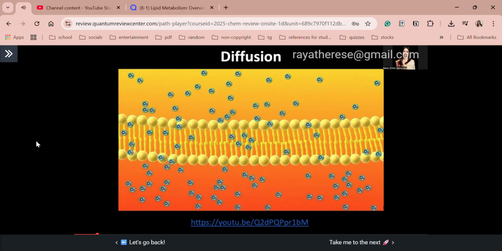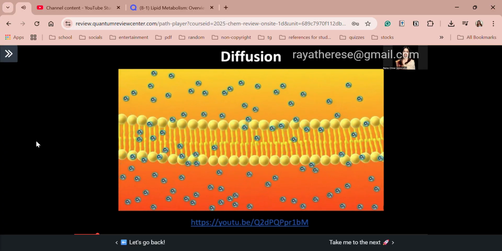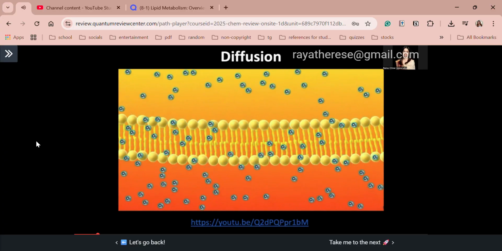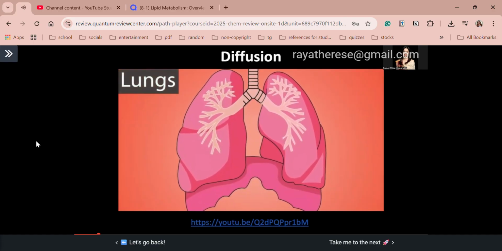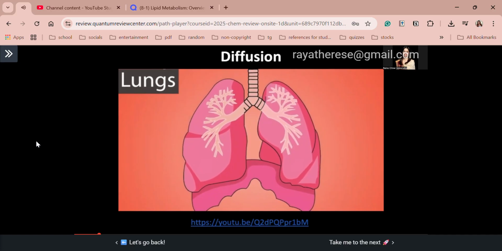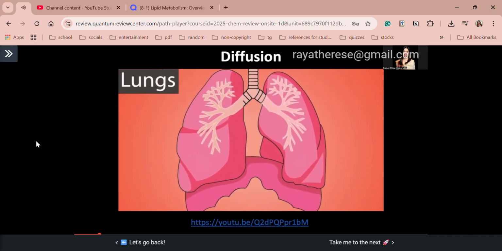But notice that movement continues even after equilibrium is reached. For this reason, we sometimes call this dynamic equilibrium. Molecules are still moving, but there isn't a net movement in any particular direction. Now let's take a look at a model of a really important real-life use of diffusion, keeping you alive by getting oxygen into your blood. Take a deep breath, and we're going to look at what's happening in your lungs as a result.